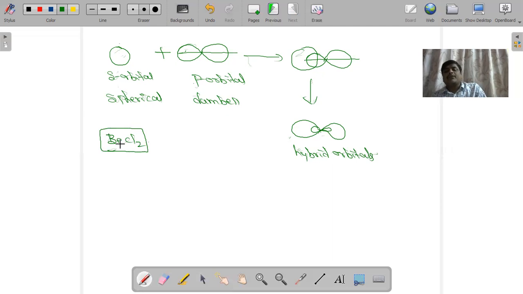If you consider an example for this sp hybridization, the best example is beryllium chloride. So we will discuss the other hybridizations in the next class.